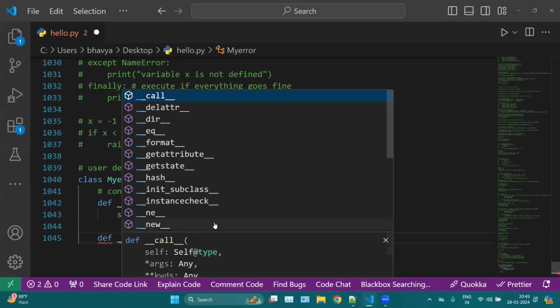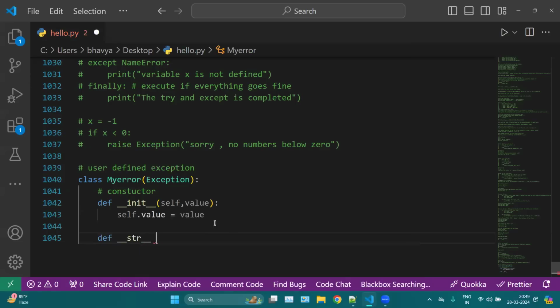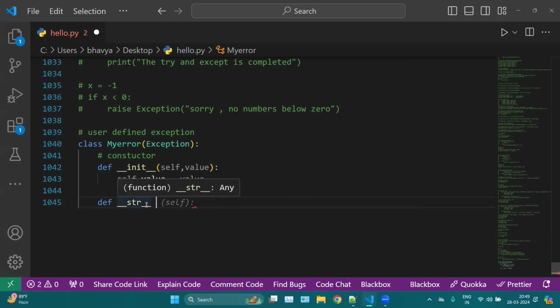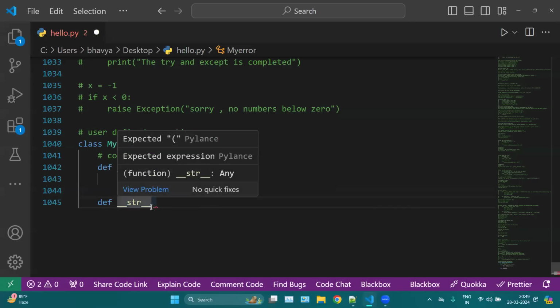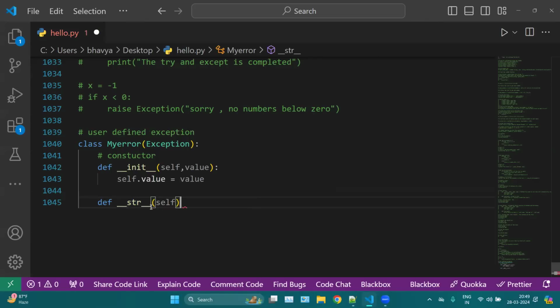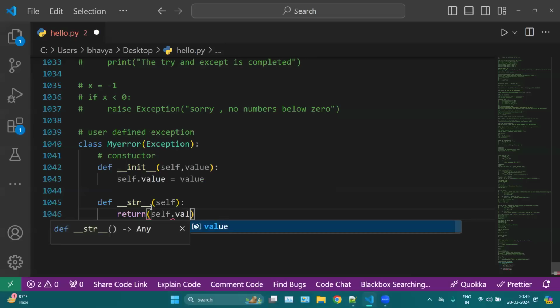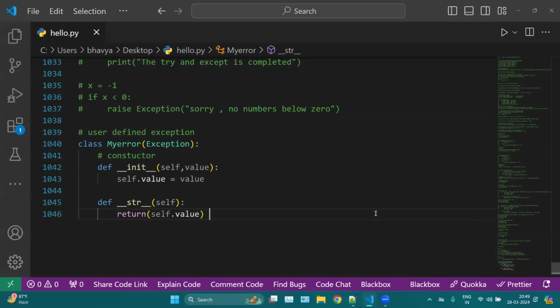def underscore underscore str. Okay, now what is the purpose of this str? Str is mainly used for printing your value. That is the main function of this str. It is mainly for printing your value. And here we can take self, and then here we can return self dot value. Okay, like this.